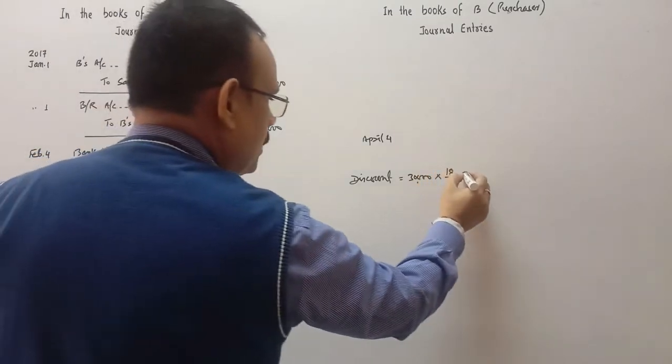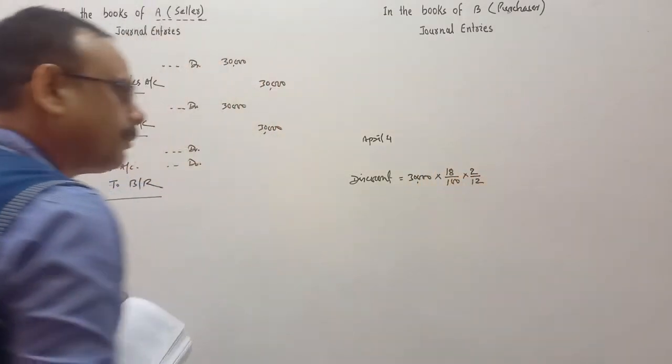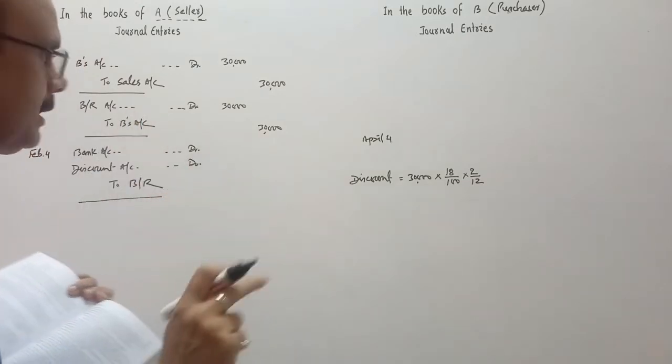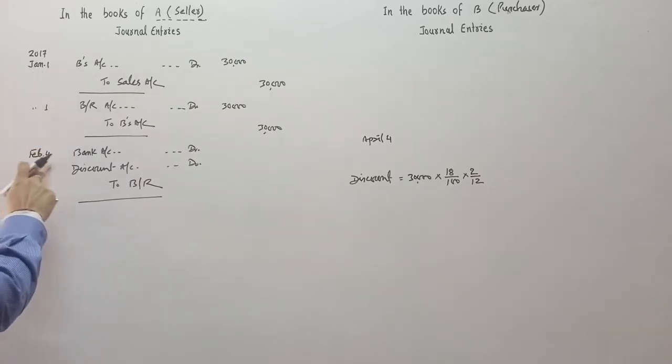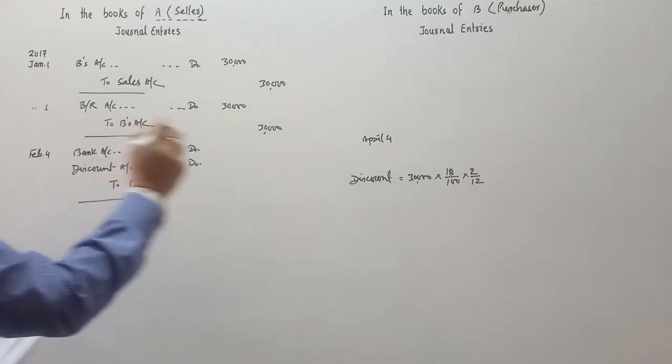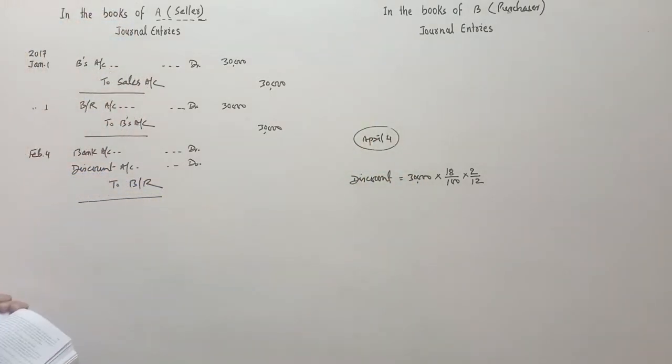So discount will be calculated for 2 months only, not for 3 months. Bill is of 3 months, but after 1 month the bill is discounted, January 1st to February 4th. And the due date is April 4. Bill is of 3 months.